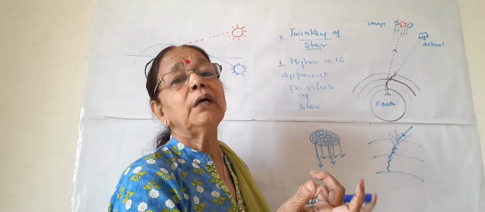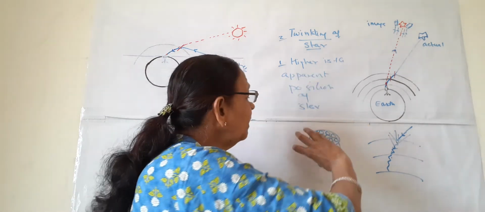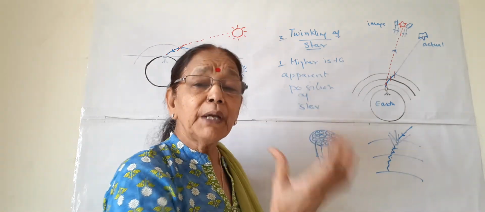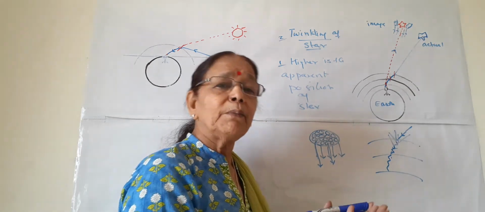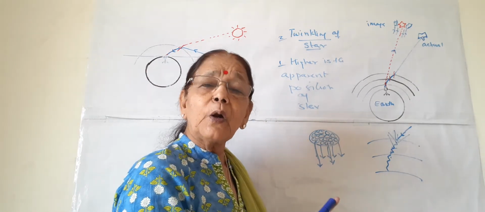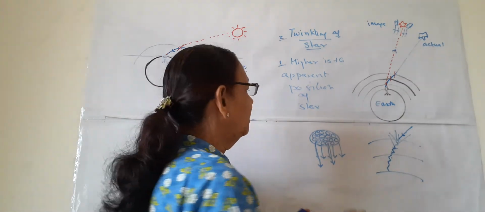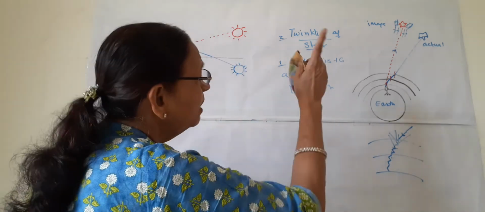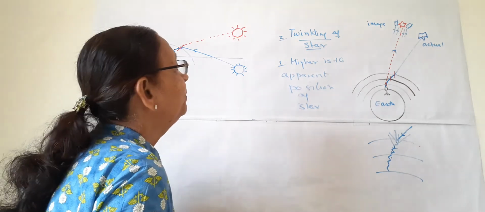They don't twinkle, or they twinkle so little that the overall effect of the light rays coming from the planet looks the same. So planets are disc-like, they are not point objects, so they do not twinkle. So this is about the twinkling of stars and the non-twinkling of planets.